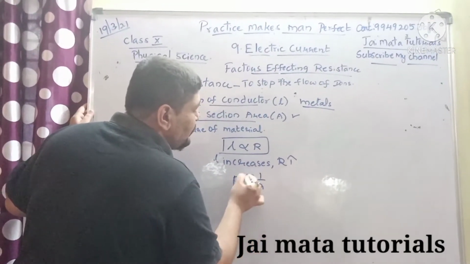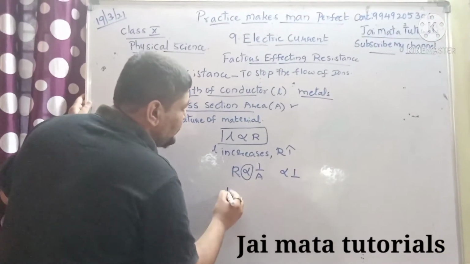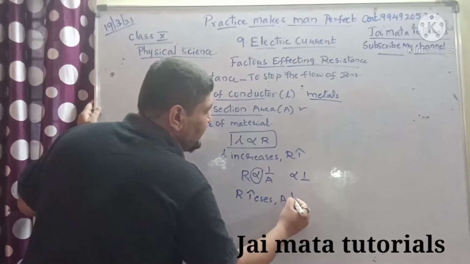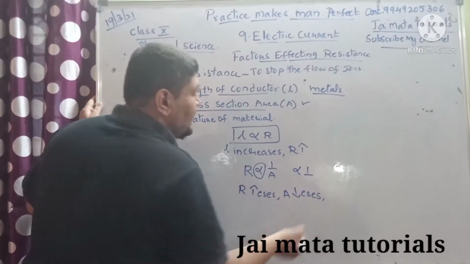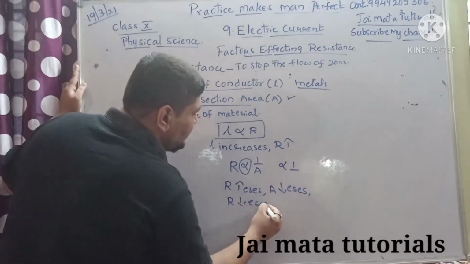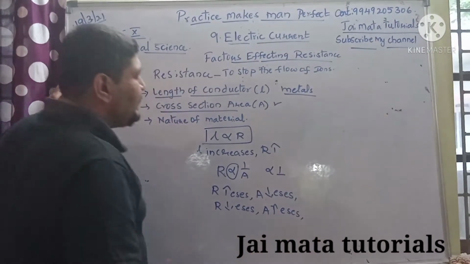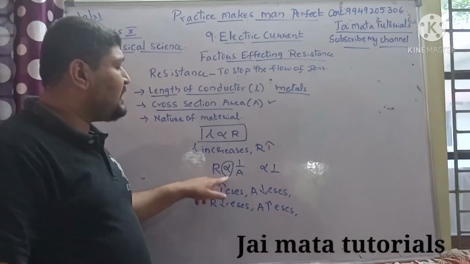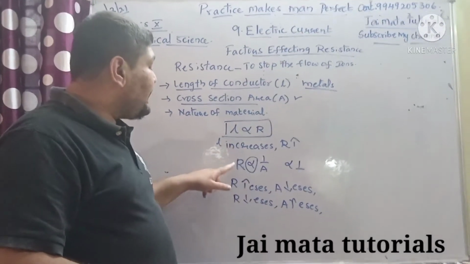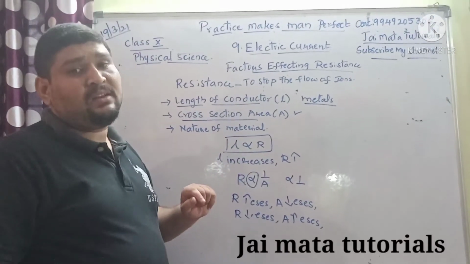When you say inversely proportional, it means the opposite: if resistance increases, you find the cross section area decreases, and if resistance decreases, you find the cross section area increases. So the inversely proportional symbol gives clear information that whenever resistance increases, the cross section area decreases.